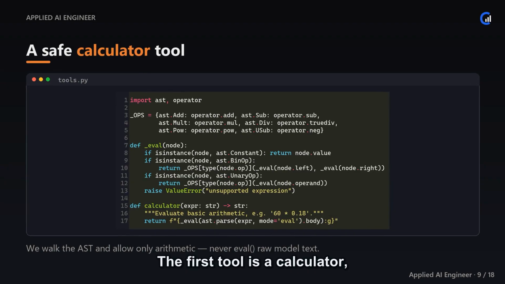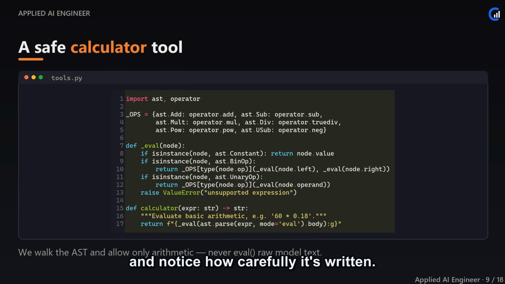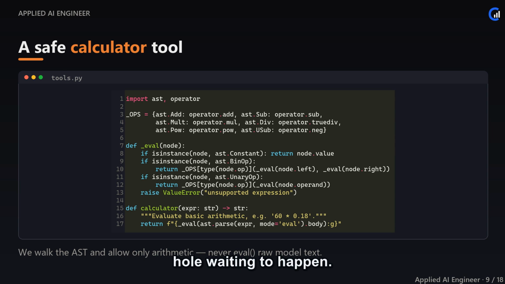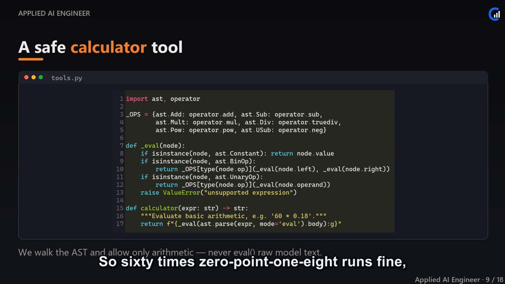The first tool is a calculator, and notice how carefully it's written. We never call Python's eval on text the model produced. That's a remote code execution hole waiting to happen. Instead, we parse the expression into a syntax tree and walk it ourselves, allowing only numbers and the arithmetic operators. So 60 times 0.18 runs fine, but anything trying to import a module or call a function simply can't.